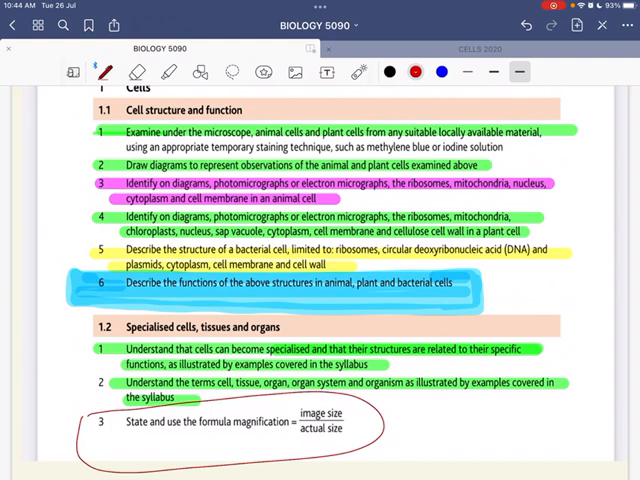So for today, that's enough, and in the next class we will be covering the last learning outcome of this chapter, which is stating and using the formula for magnification, and with that the unit on cells will be completed.